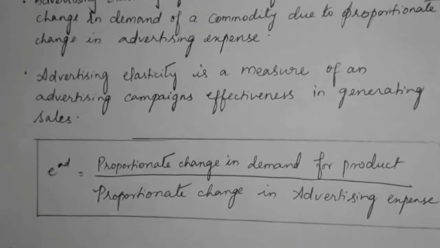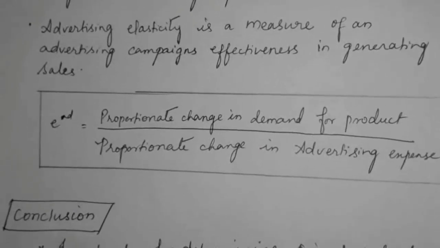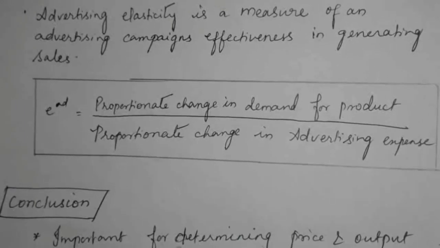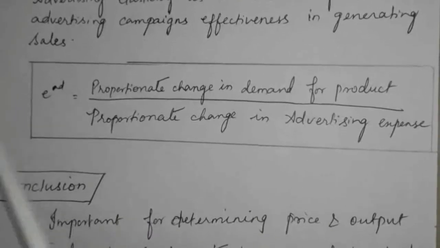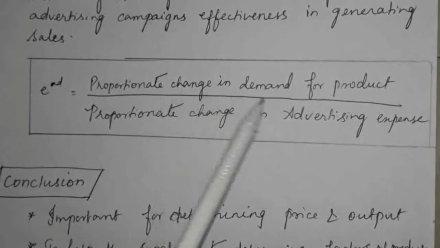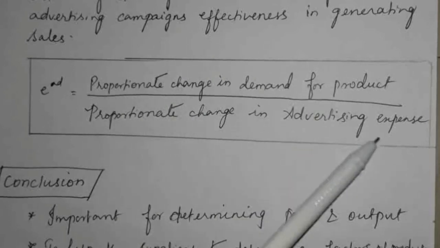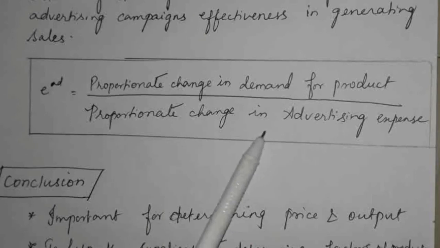If we give more advertisement, the demand for the product increases. So the advertising elasticity of demand is equal to the proportionate change in demand for a product divided by the proportionate change in advertising expenses.